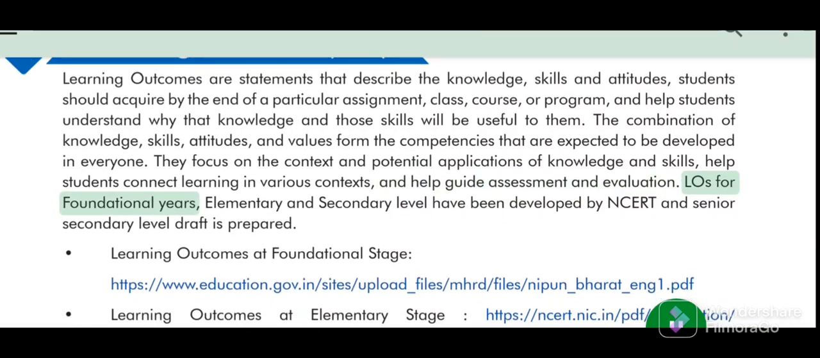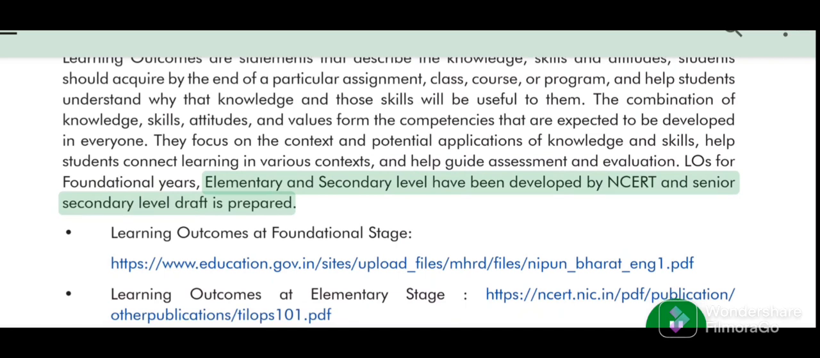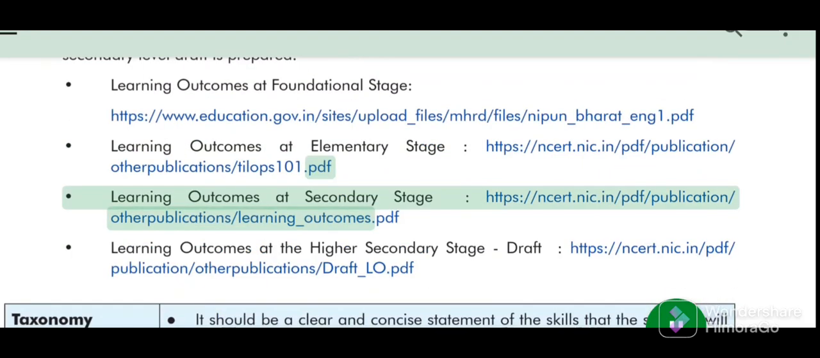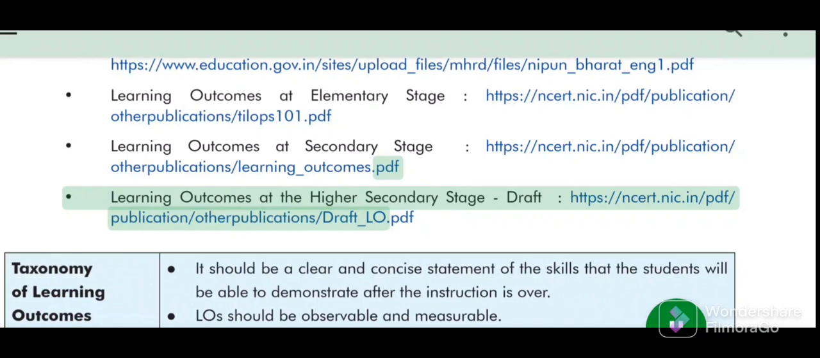LOs for foundational years, elementary and secondary level have been developed by NCERT and senior secondary level drafted. Learning outcomes at foundational stage, web links. Learning outcomes at elementary stage, web links. Other publications. Learning outcomes at secondary stage, web links. Other publications. Learning outcomes at the higher secondary stage, draft, web links. Publication. Other publications. Draft.